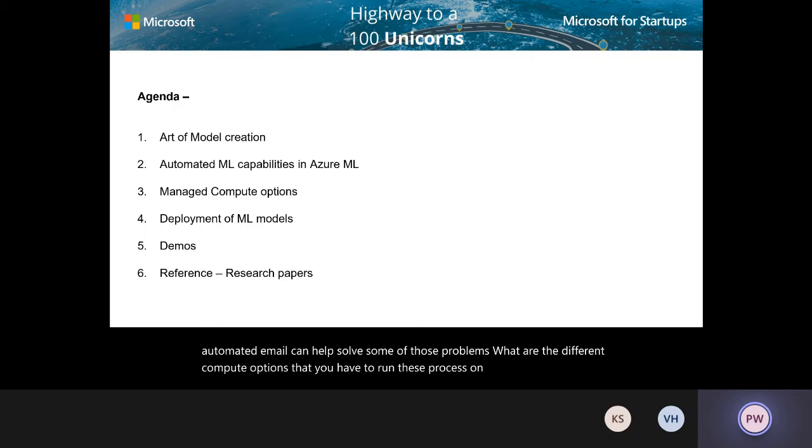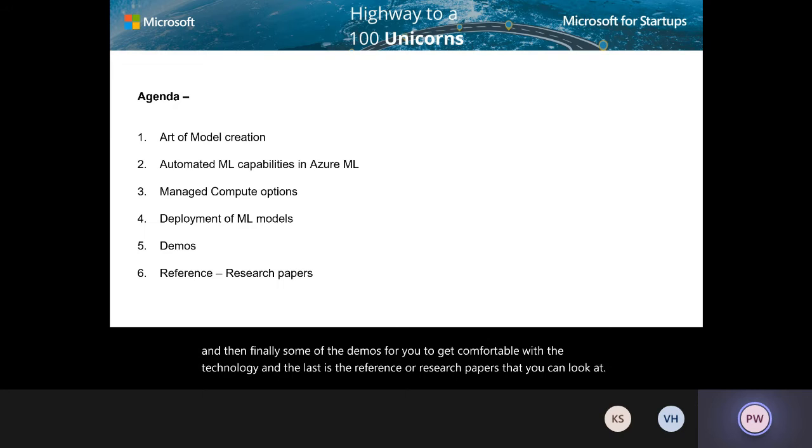And then different ways you can deploy these models once you have actually trained them, making it available to your scoring engines or your app developers is what we'll look at. And then finally, some of the demos for you to get comfortable with the technology. And the last is the reference or research papers that you can look at.